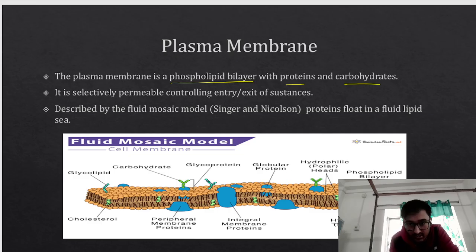Here we have a globular protein. See the globular protein, the integral membrane protein. Integral means, from the name, you can understand they are integrated. Then we have glycoprotein. This glycoprotein plays a very important role in cell signaling. If you are interested in biology, maybe in higher classes you will learn about cell signaling.